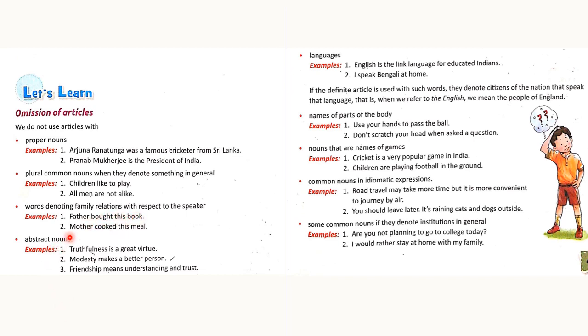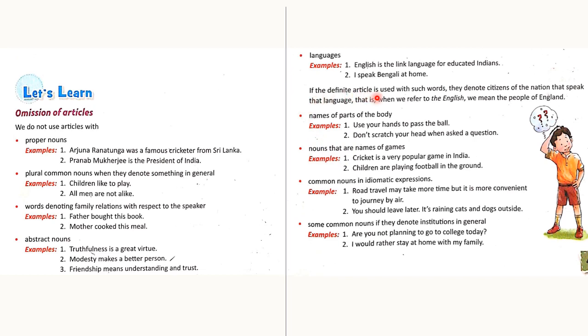Abstract nouns: in front of abstract nouns, we do not use any article. For example, truthfulness is a great virtue. Truthfulness is an abstract noun, so no article is placed in front of it. Languages: in front of languages, we do not use any article. For example, English is the link language for educated Indians. English is the name of the language, so no article is placed in front of it.